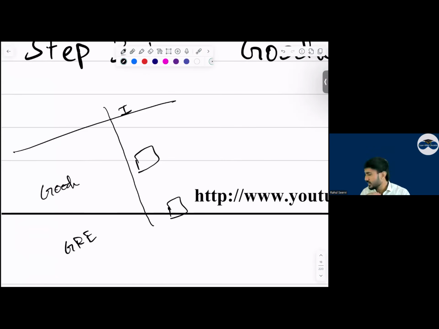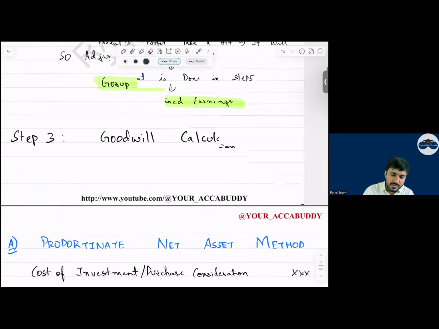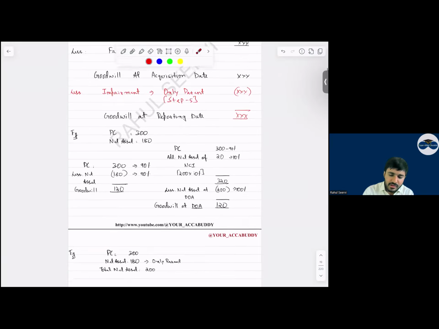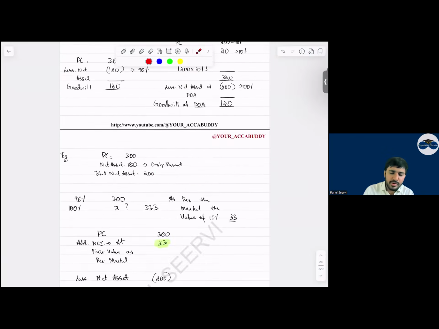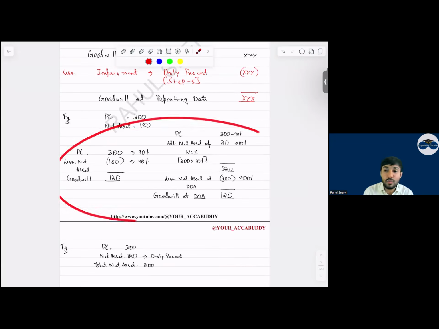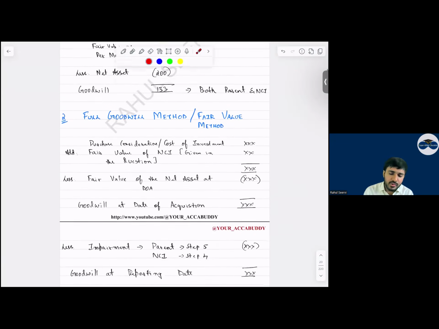Double entry system. I hope you are able to recall your class 11th and 12th basics. So this is done. Then we had discussed that the goodwill will only belong to the parent. We discussed in detail with an example, the logical reason why. Now we will not get into that detail.